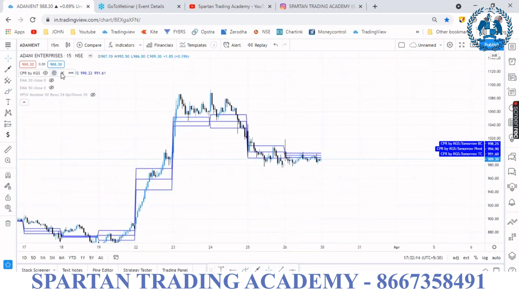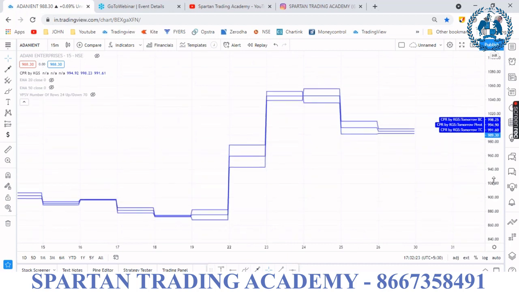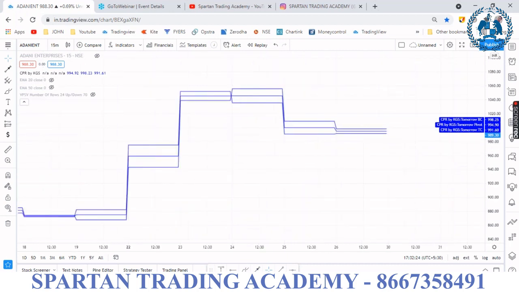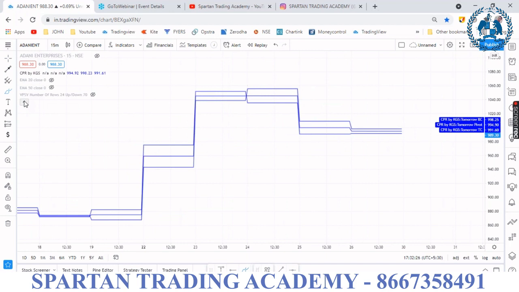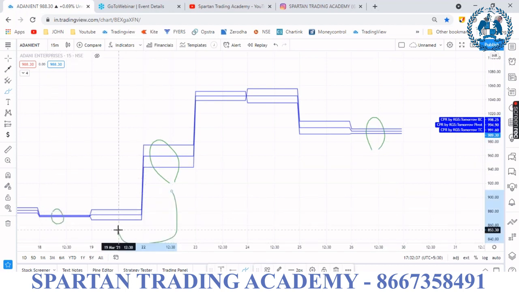You can see the CPR. I hide the candlesticks. You can see here there are only two CPRs. The first CPR is called wide CPR and the second CPR is called narrow CPR. Just compare the current CPR to the previous CPR. Whenever you get a gap that is huge compared to the previous day, where the three lines have a gap compared to the previous day, it is called wide CPR.